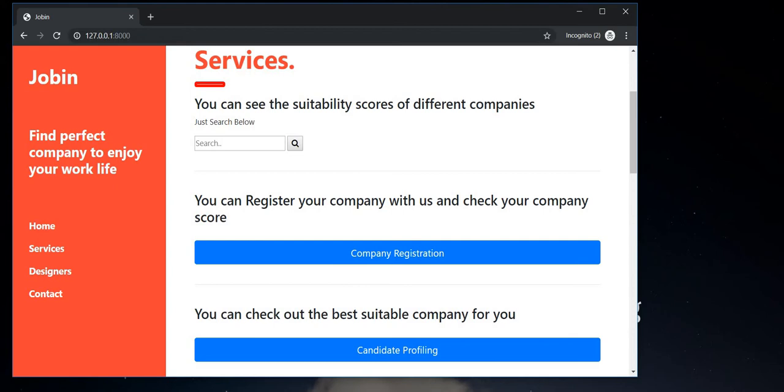A company registers by providing its already employed employees' data, the links to their social media handles, like the Facebook profile, the LinkedIn profile, the Twitter profile, etc. With that data, we use IBM Watson's Personality Insights API to extract information about their personal and professional data, and then we use an algorithm to give a standardized score about a company, which predicts whether it is a very good company or not, depending on that score.